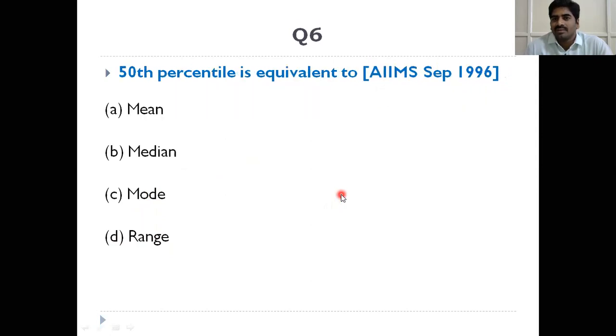Next question. 50th percentile means arrange the data in ascending order and calculate the P50. The 50th percentile means the middle of the data, so that is the median.